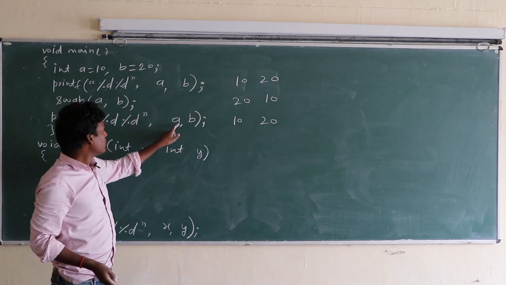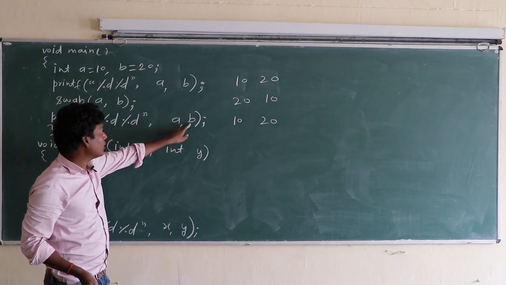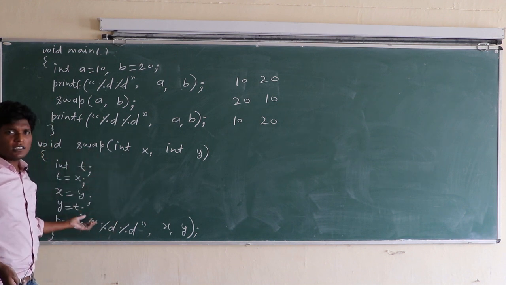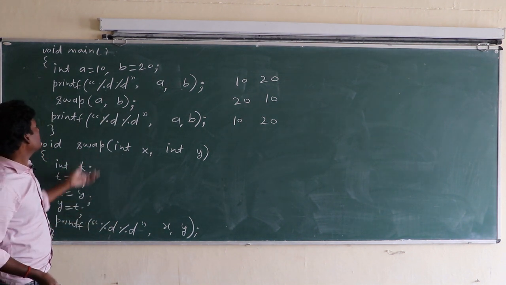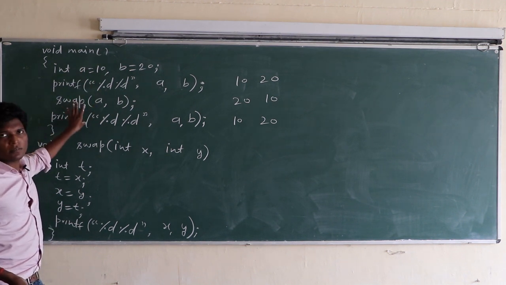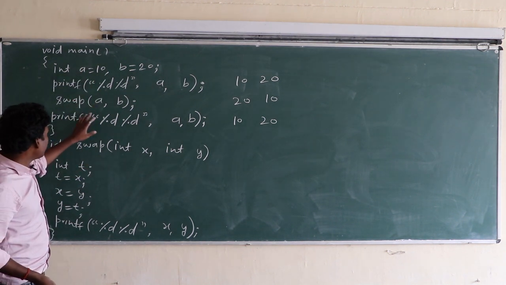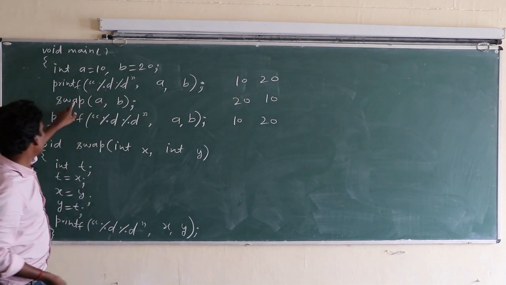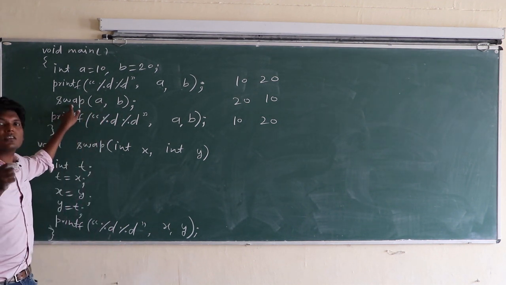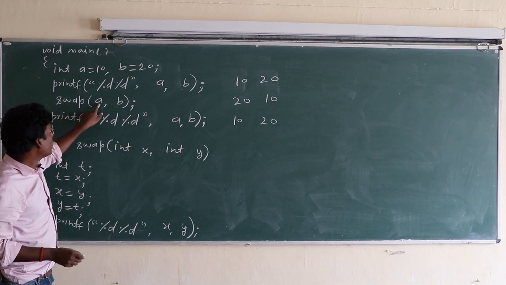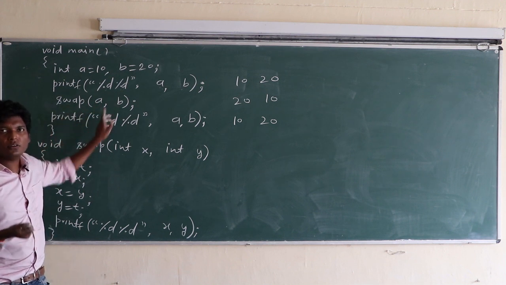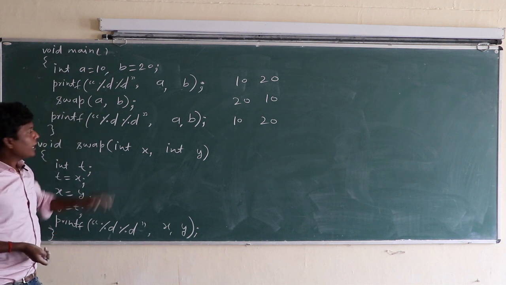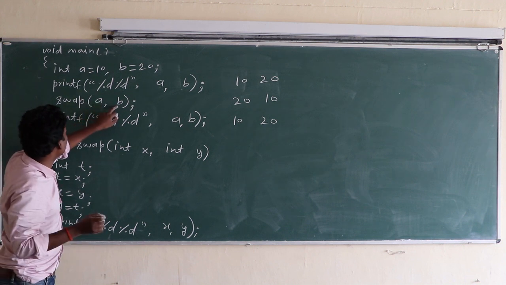Class, here a has 10, b has 20. Modification done in this function does not affect the value in this function, because here the function is called by value. Class, here the swap function is called by value. Here a and b have values, not addresses. A has value 10, b has value 20.